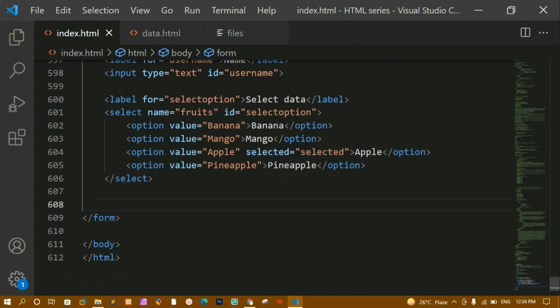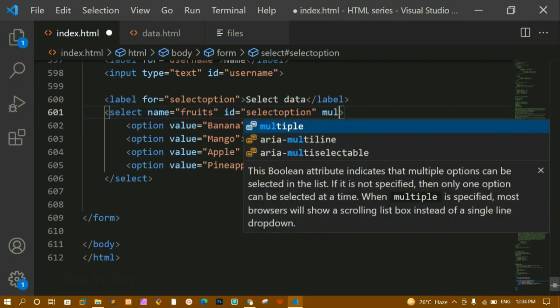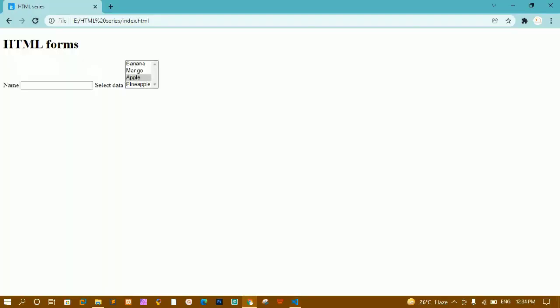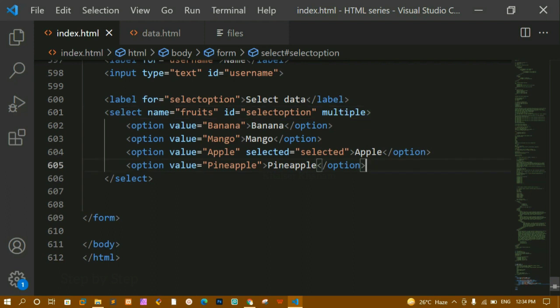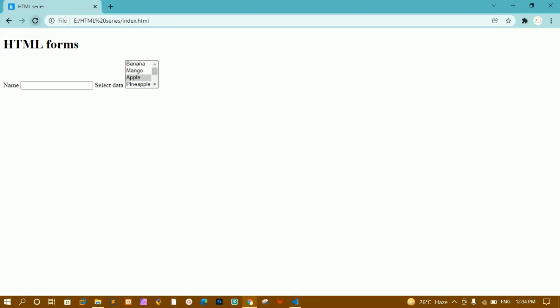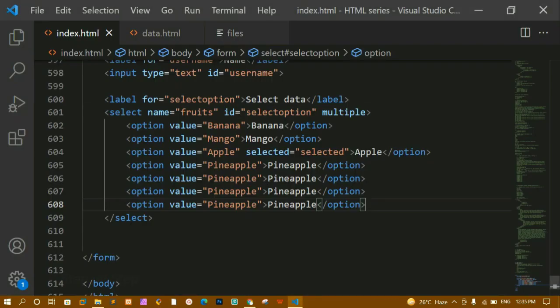If I want to select multiple data, inside this select tag I'm going to write here multiple. I'll save this. I'll refresh this one. Now you can see I can select multiple data here. All the data will be displayed here to me. You can see all the options I'm having here being displayed. Now if I copy and paste this 3-4 times, I'll save this and refresh this one. Now you can see I'll be getting this drop down list, and whatever data I want I can select from here. If you write here multiple, it will work like that. This is all about the select element.